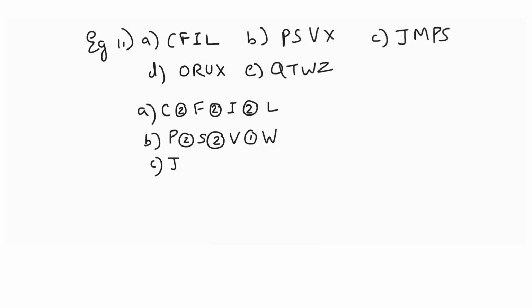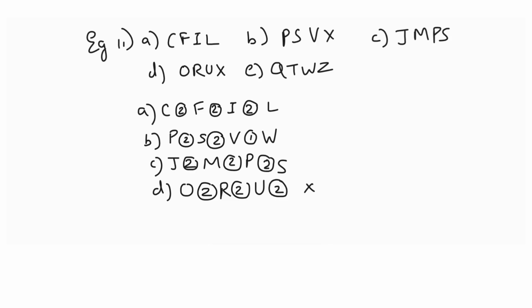So if you take J: K, L, M. 2 we are skipping here and coming to M. N, O: 2 we skip and then we come to P. Q, R: we are skipping and then we come to S. Then O: P, Q, 2 we are skipping and then we come to R. S, T we skip and then we come to U. V, W, X: 2 again we are skipping here and we come to X.